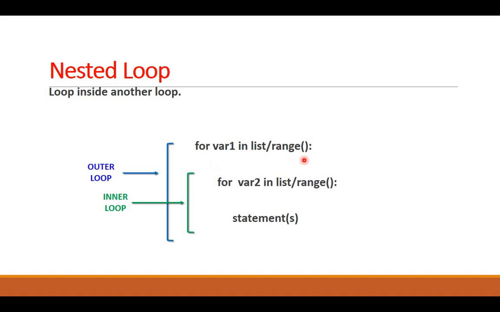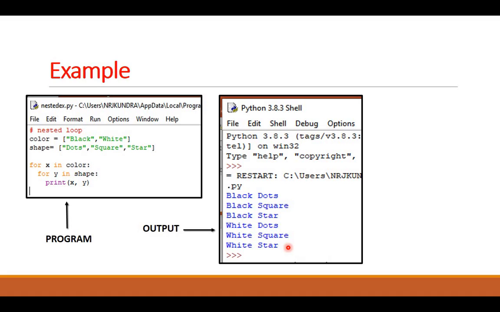First for loop will come here, then indented for it. That means this second loop is inside the outer loop. Here I have marked it as the outer loop, and here I have marked it as the inner loop. The inner loop should end first, and outer loop should end last. Then whatever work you want to do in the inner for loop, you can put the statements here. We will better understand it with the example.